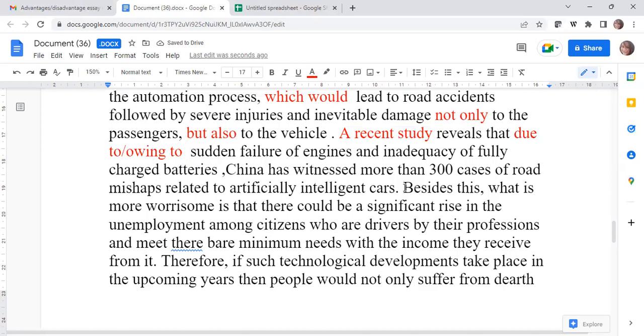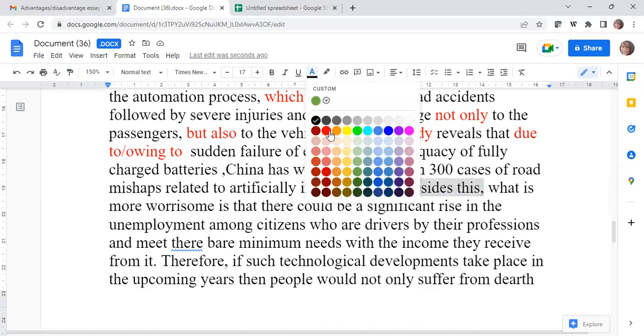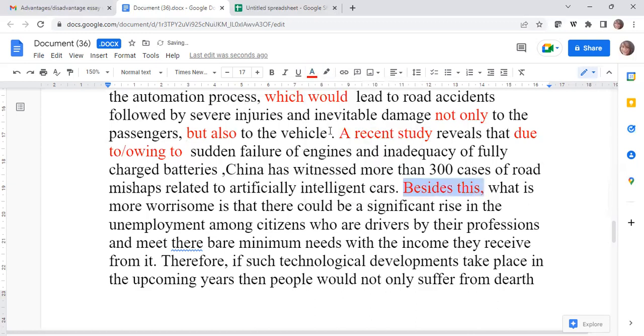Now then you're saying 'besides this', wherein you are giving the other point. So Harleen, did you understand what she has done? Yes, ma'am. This is a typical example of a point wherein she has clubbed the topic sentence along with the explanation and put it in one sentence. Okay, and then she is giving the evidence. You can do that. So 'besides this, what is more worrisome?' Or you could have said 'a far more serious concern'. So I'm just writing that so that you don't miss it.